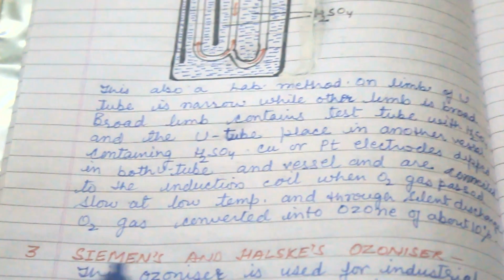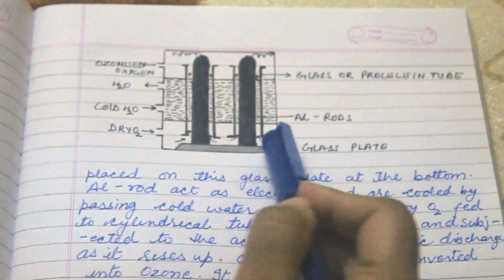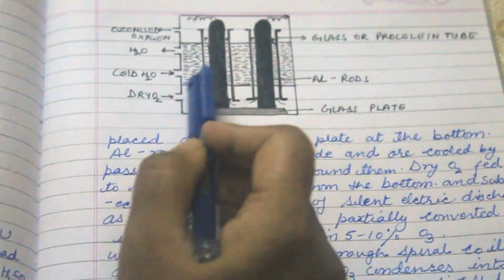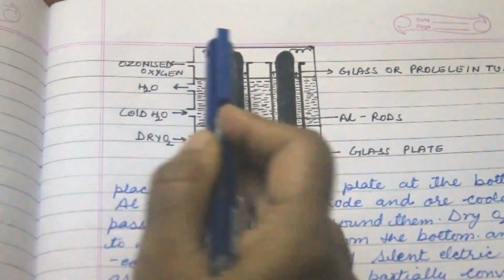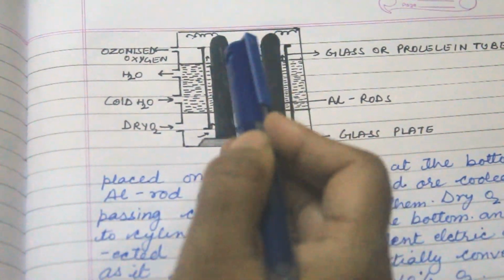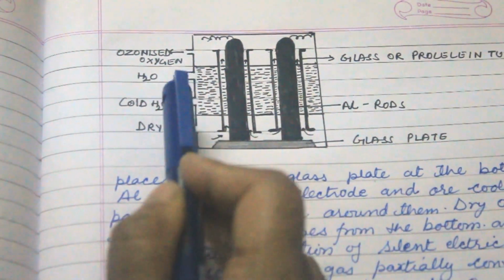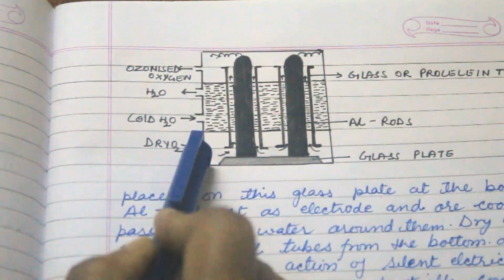Now the third one is Siemens and Halske ozonizer. In this, an iron metal box is taken with two apertures, which let out the ozonized oxygen and water. This is the cold water passage and this is the dry oxygen.